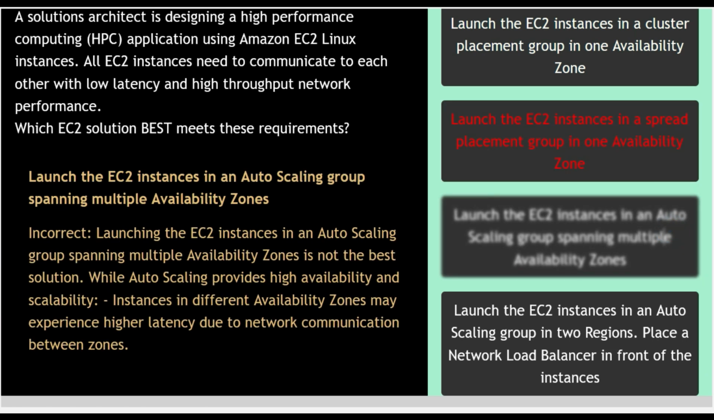Option number 3. Launch the EC2 instances in an auto-scaling group spanning multiple availability zones. This option is incorrect, as launching the EC2 instances in an auto-scaling group spanning multiple availability zones is not the best solution. Auto-scaling provides high availability and scalability. Instances in different availability zones may experience high latency due to network communication between zones. So option number 3 is incorrect.